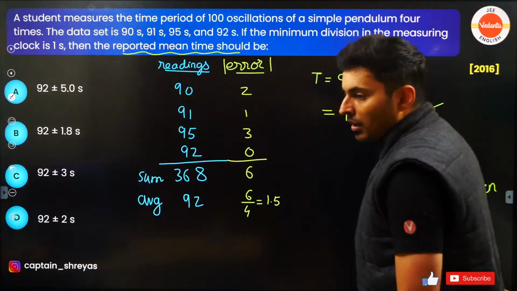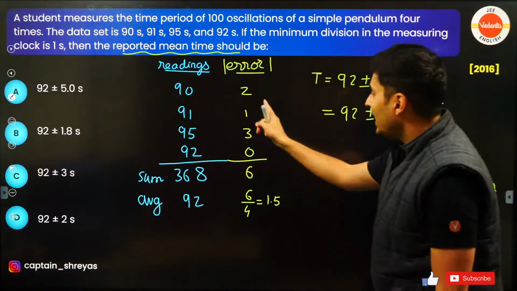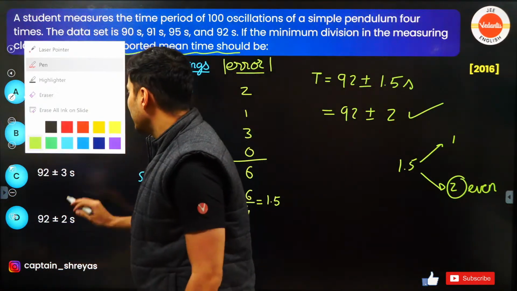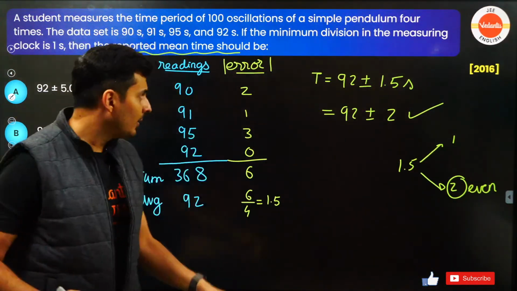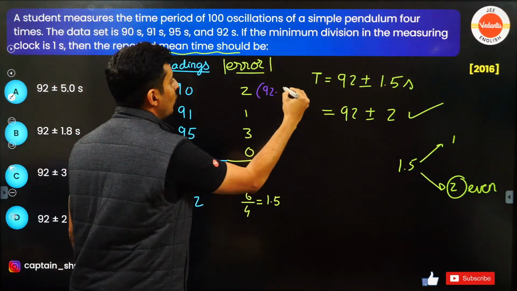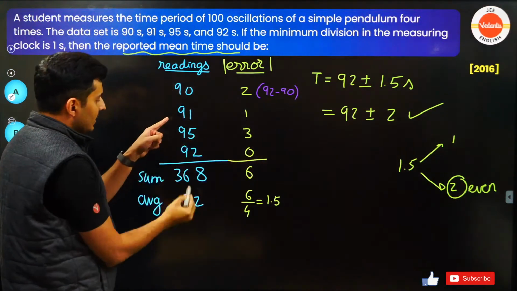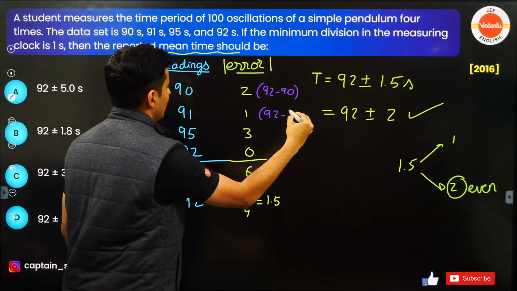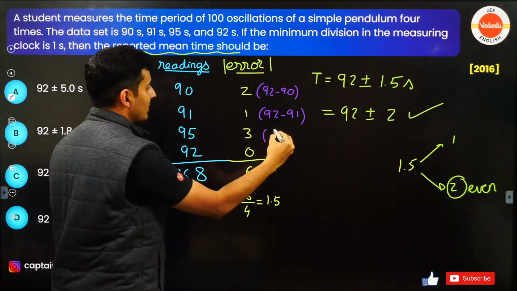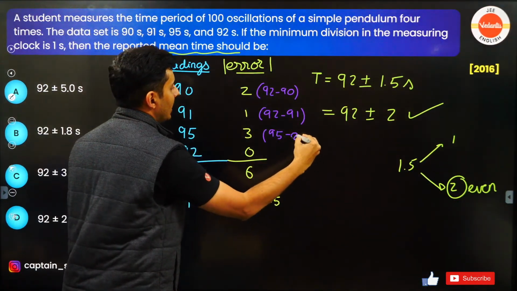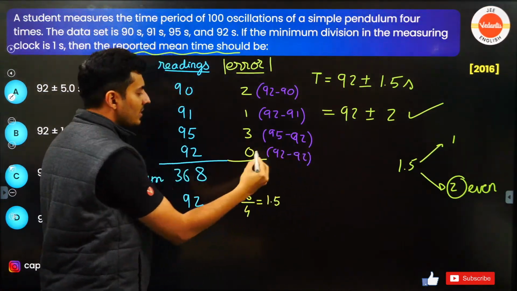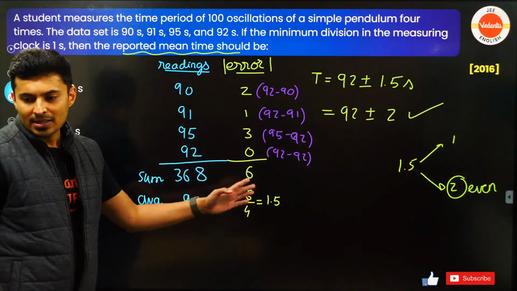Everybody? Okay, I hope this is clear. How did I get the errors? Subtract this with these values. This is very, very important, guys. Whenever you find errors, how did I get 2? This is basically 92 minus 90. This is 92 minus 91. Here, bigger number minus smaller number because it's modulus. 95 minus 92. Here, this is 92 minus 92. This is how I got it. Is that clear, everyone?